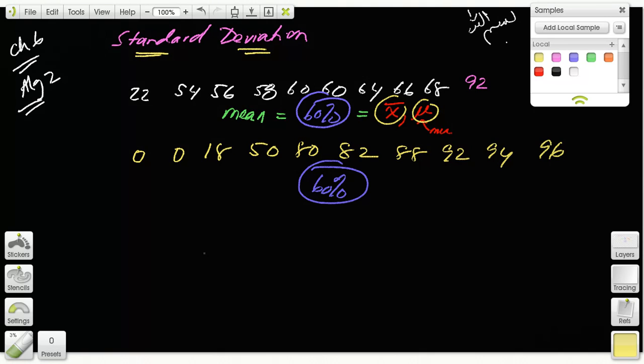So the average score was 60 could mean something like this, or would you rather be in this? I hope you're in this class. So now there must be something else. There must be some other way of describing this set of data, other than just mean, to give us a better picture of the data. Okay, so let's say the teacher comes into the room and you don't know this data yet.